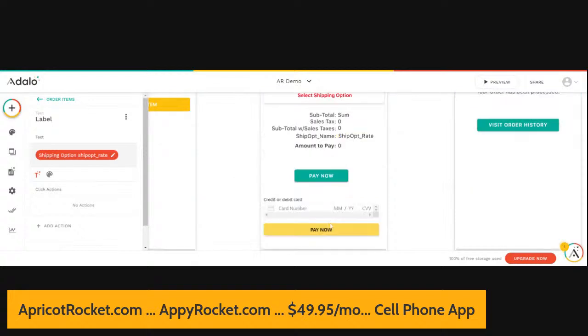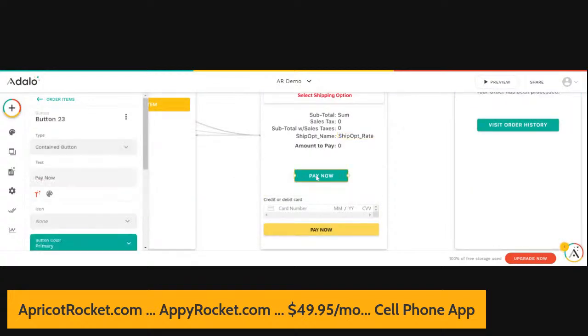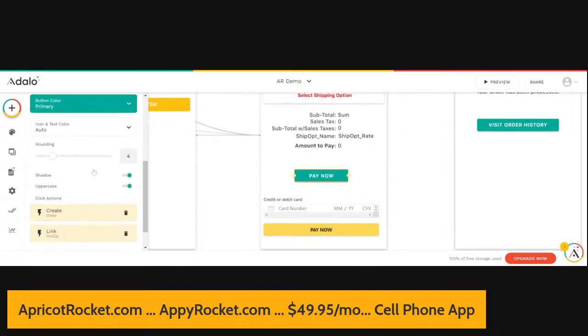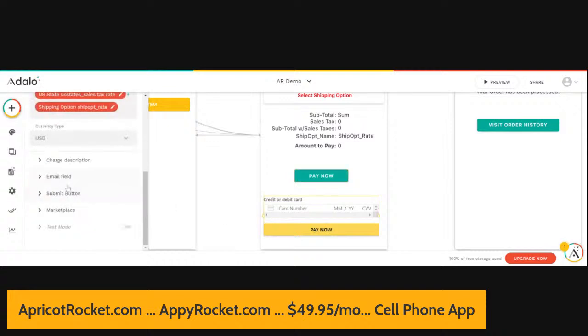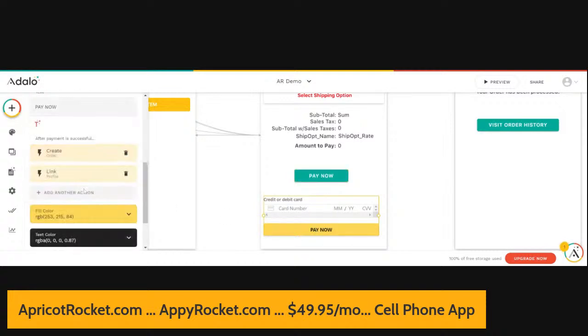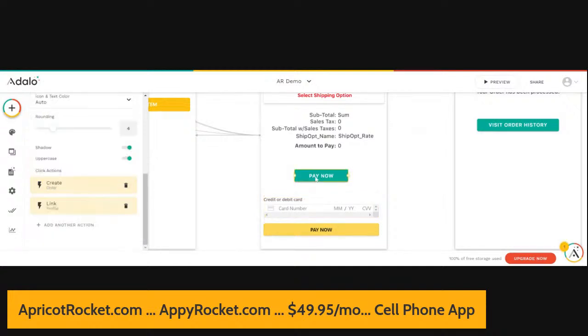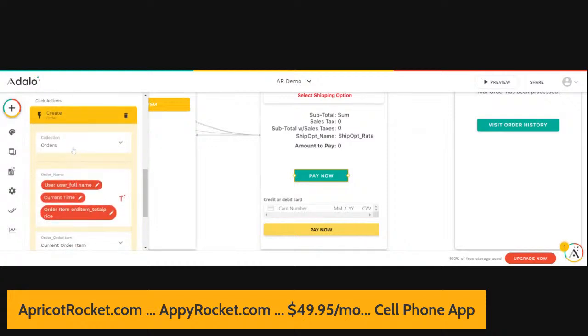I just want you to see behind this Pay Now button, when you click the Pay Now button, we do two things. We create an order and we link to the profile page. Behind the credit card, when we clicked the Submit button, you also created an order and linked to the profile page. So the detail when you create an order is you come down here and you're dealing with the collection orders. That's pre-programmed into this system.